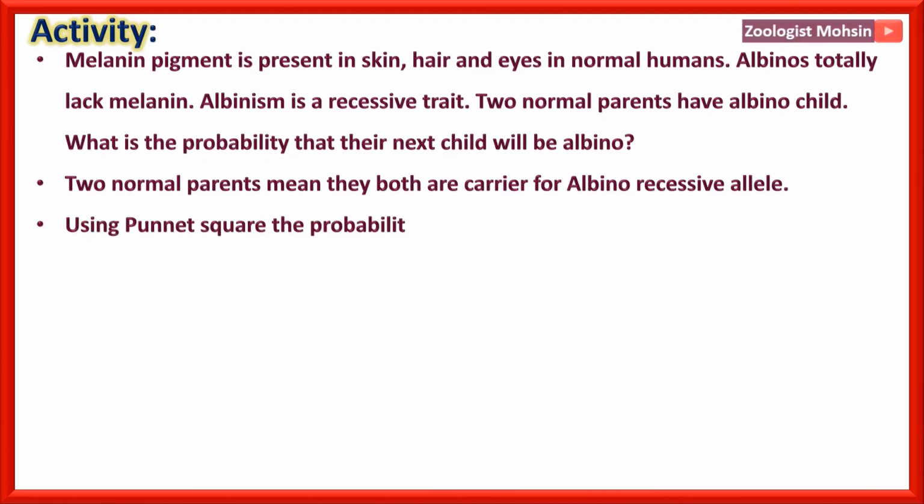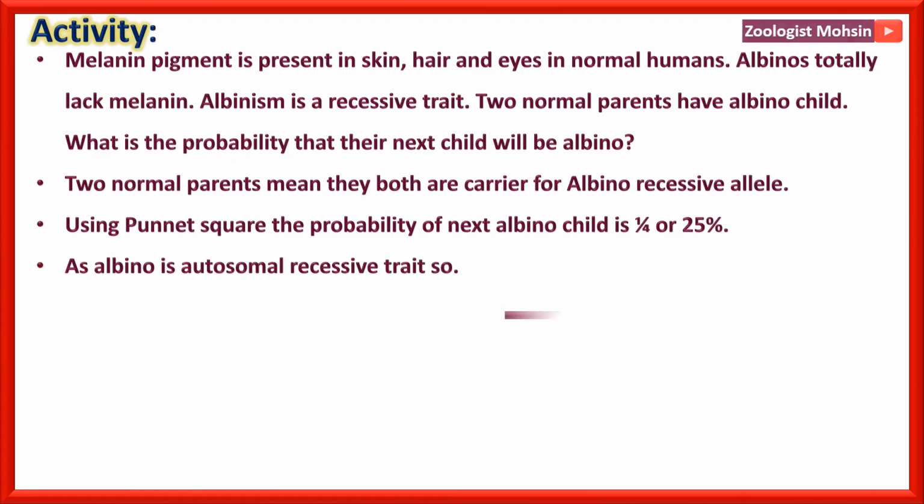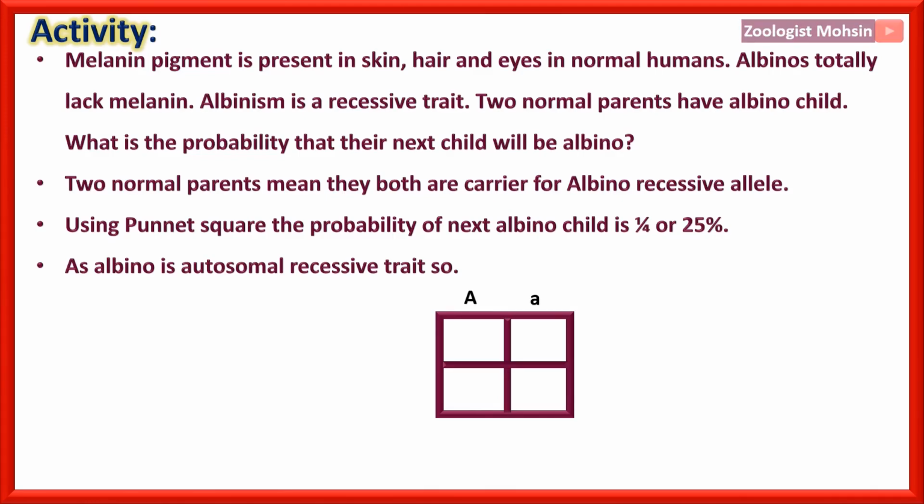So using a Punnett square, the probability of the next albino child is 1 out of 4 or 25%. As albinism is an autosomal recessive trait, if we draw the Punnett square and predict the genotypic probability, it will look like this, and you can see only one is homozygous recessive, and that is albino. So the probability is 25% or 1 out of 4.